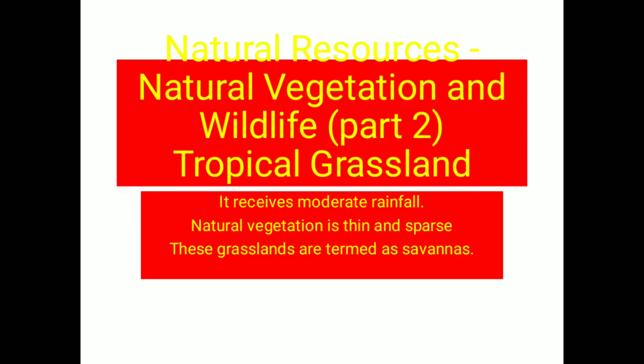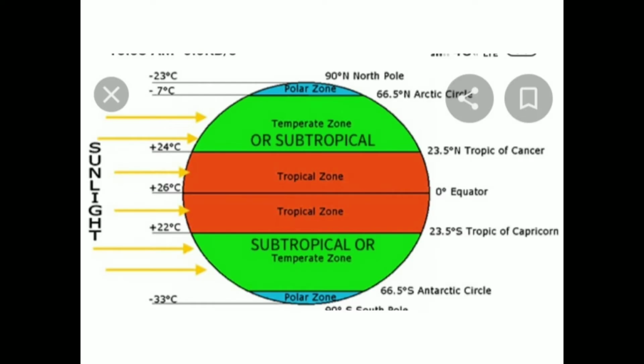As we know, the major types of vegetation available in the world are grouped into forest, grasslands and shrubs. Forests you have already understood. Now today I shall be telling you about the grasslands. In grasslands we will be talking about the tropical grasslands. Tropical grasslands are in the tropical area, so you should understand which is the tropical area.